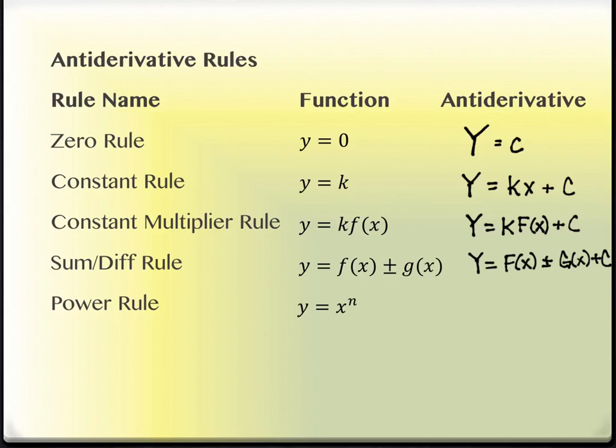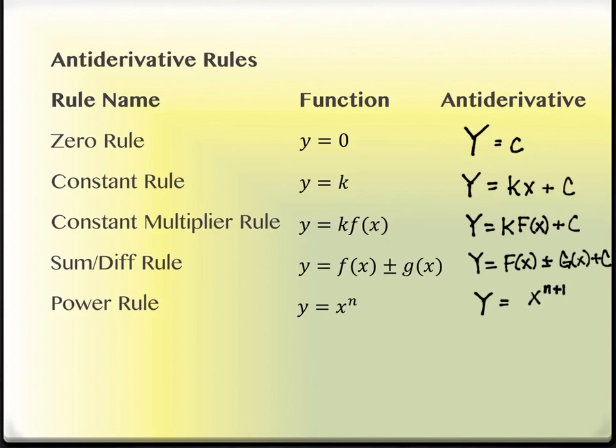All right, so here's the most interesting one. All of these so far are just sort of quaint. They're kind of simple. This is the most interesting. Think about what happens with the power n when you take a derivative. The exponent becomes smaller by 1. So since I'm doing the antiderivative and I want to do the opposite, what do you think is going to happen to my exponent? It will increase by 1. Bigger by 1, yeah. That's not all of it, but this will be x to the n plus 1.